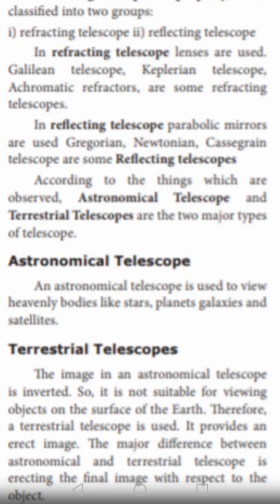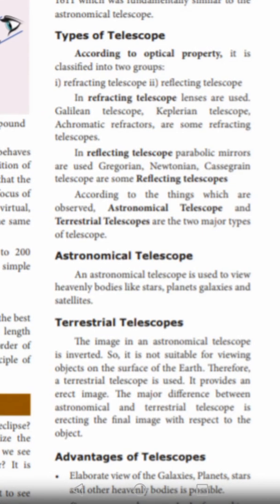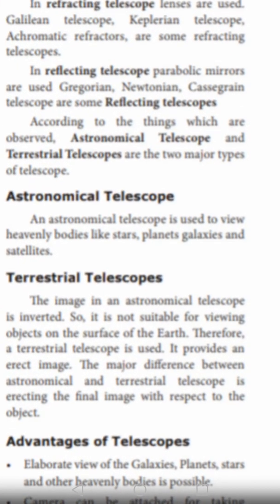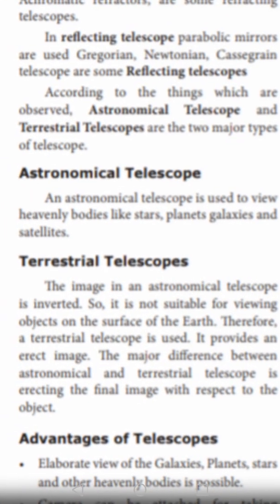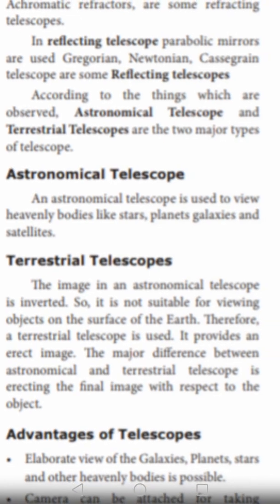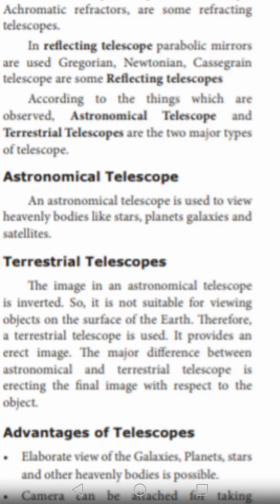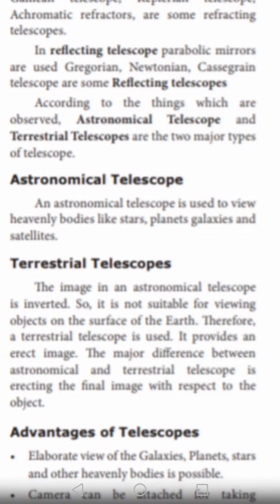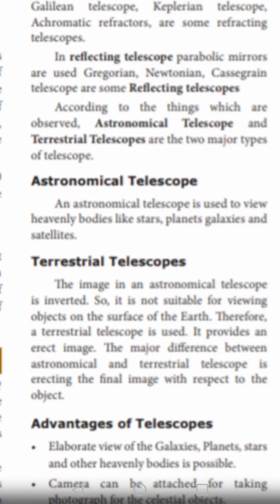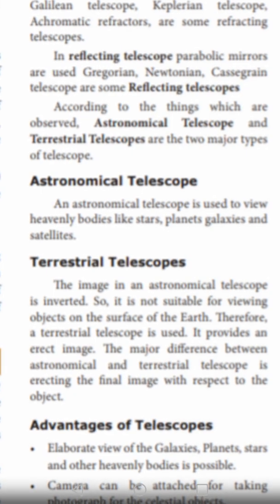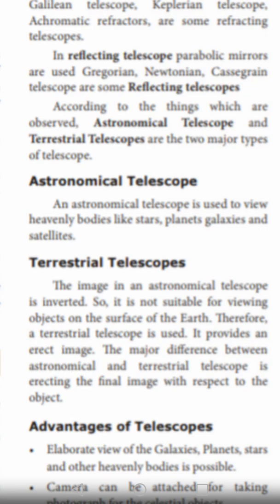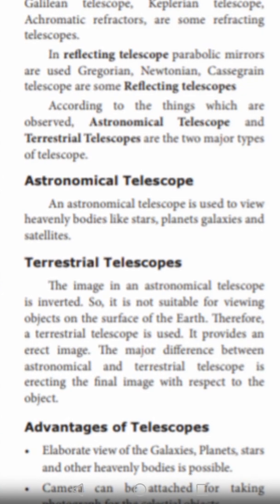Next, the terrestrial telescope. The image in an astronomical telescope is inverted, so it is not suitable for viewing objects on the surface of the earth. Therefore a terrestrial telescope is used. It provides an erect image. The major difference between astronomical and terrestrial telescope is erecting the final image with respect to the object.